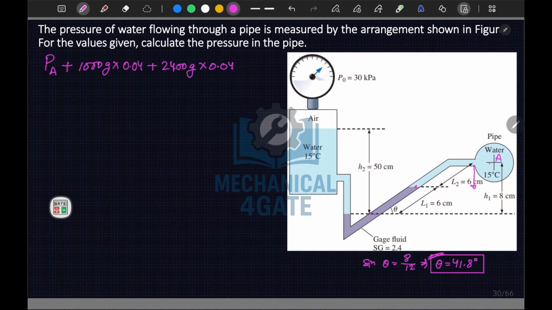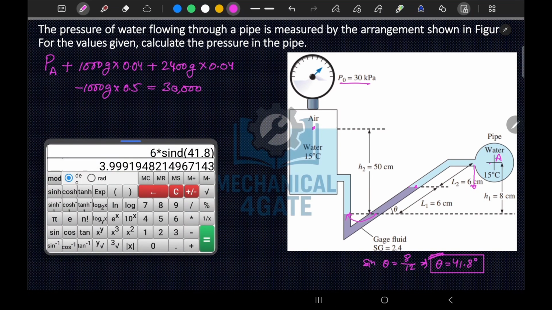Now from here we will directly move to this point, and from here we will move up to here, that is h2 equal to 50 centimeter. So this is minus 1000 g into 50 centimeter, 0.5. And then at this point your pressure is given as 30 kilopascal. I will write it as 30,000, because all your values are in pascal.